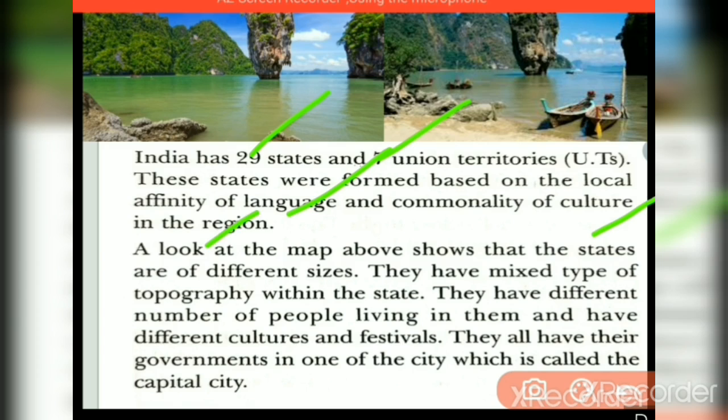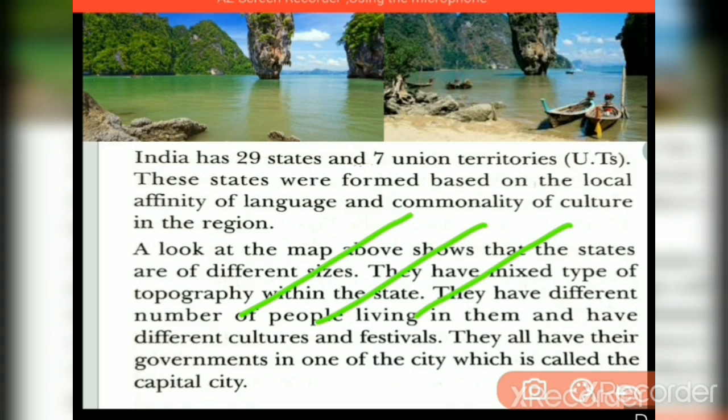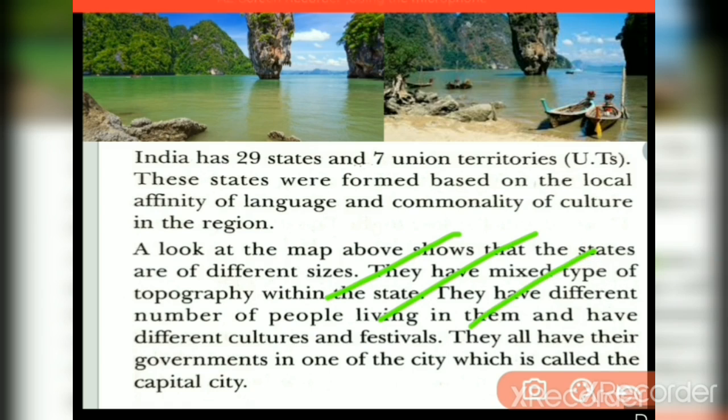A look at the map can show us the size and direction of the states. They have mixed types of topography, and in the same state you will see different castes, cultures, languages and people. They have their own festivals and their own living styles. In Odisha itself there are Odias, Biharis, Punjabis, Adivasis, different groups. So that is what we can see.